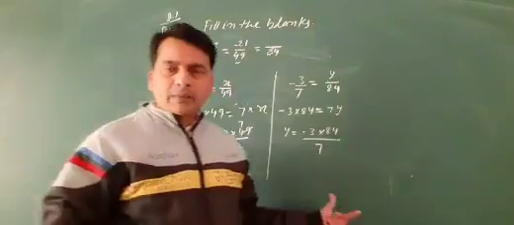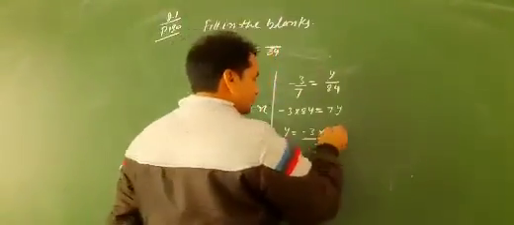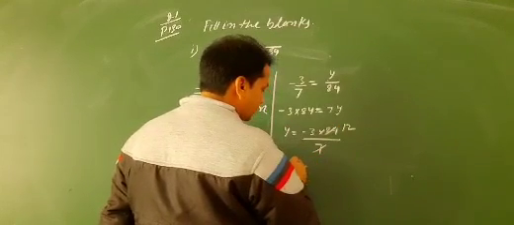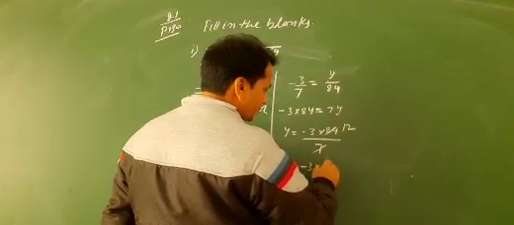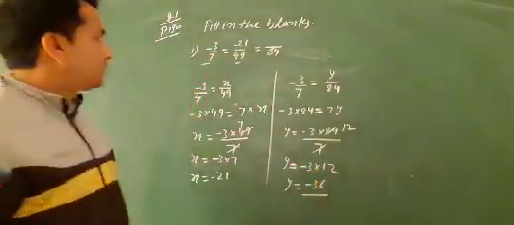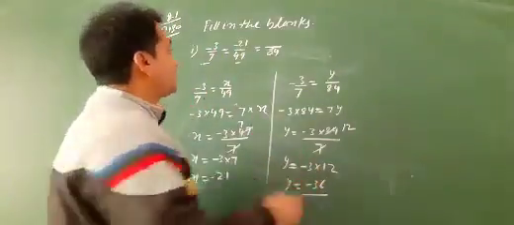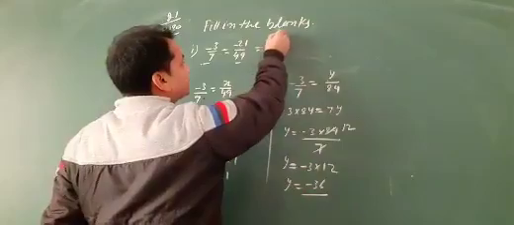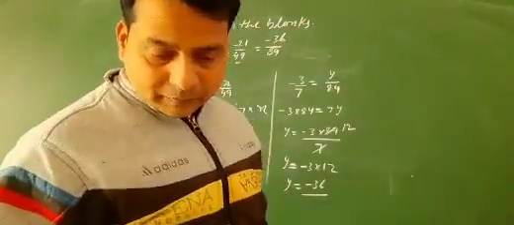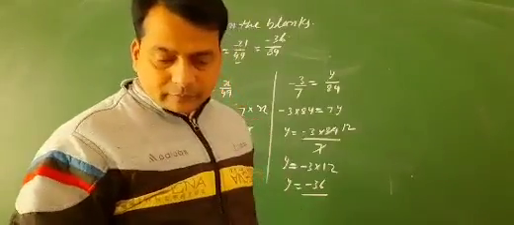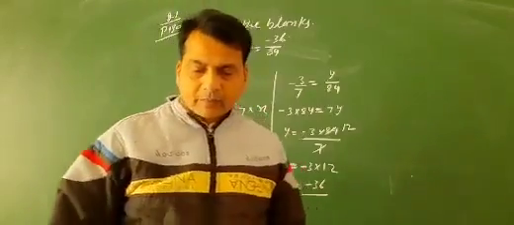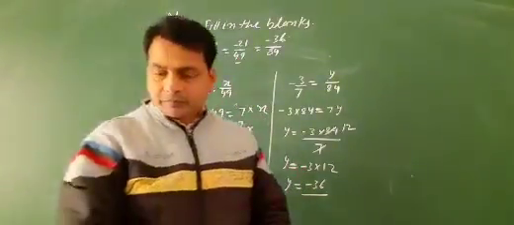Then 84 divided by 7 is 12. Then y equal to minus 3 into 12, then minus 36. So in the place of the numerator, it is minus 36. Now the next question, write the equivalent rational number of minus 3 by 7.